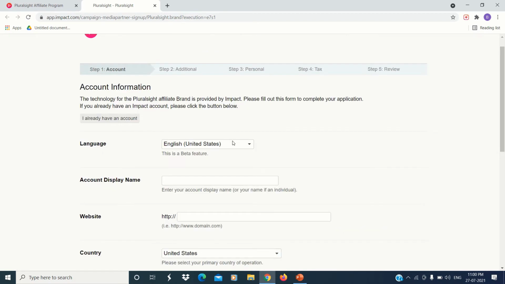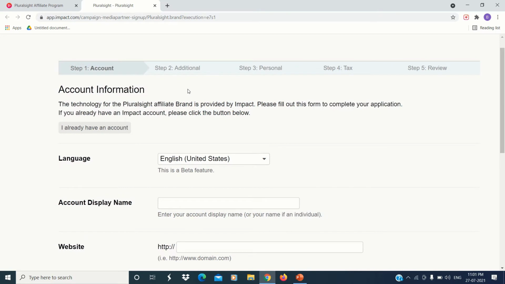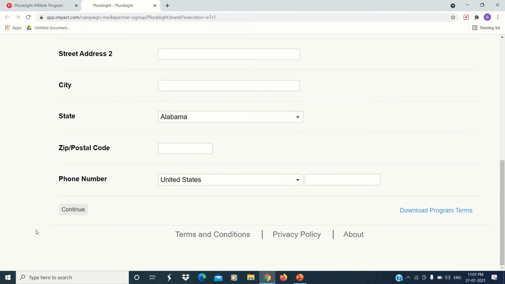In this way, you have to fill out all the details in the 5 steps as mentioned here. In step 2 you have to fill some additional details, in step 3 some personal details, and in step 4 some details about your tax information. The fifth step is a review step, meaning all the 4 steps will be reviewed in the fifth step. After you successfully fill all these details, you just have to click on the continue button.